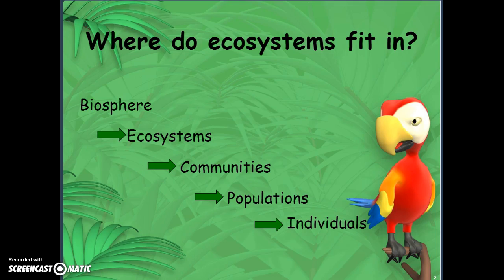So ecosystems, where do they fit in our ecological organization? We start with individuals. Individuals combine and make populations. When we combine different species of individuals, we then have a community. And then an ecosystem is the different species together plus those non-living components such as water, rocks, soil, the sun.